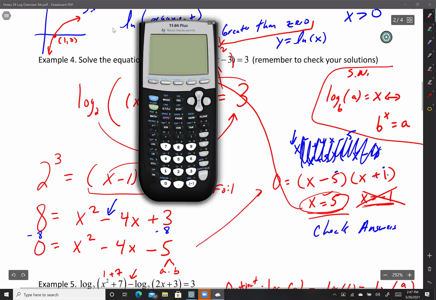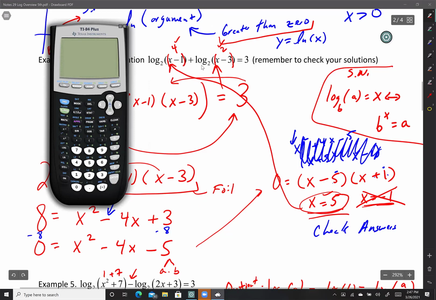So can you see my calculator right there? One way I can check it is I can just literally type this in. So here we go. I'm going to push math on this. And the log base is under right here, letter A on this one. Log base, and I push the base of 2. And then on the inside, I'm going to push 5 minus 1. Or you can put 4 if you want. And then on the outside, I'm going to put plus math log base, and then the 2 again. And then you can go 5 minus 3. And then check it out. It equals 3. Cool, right? Did I answer your question? I don't know if I understood your question correctly.